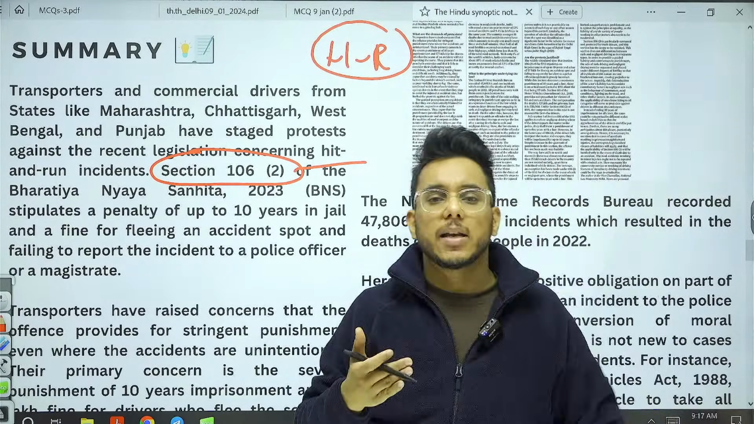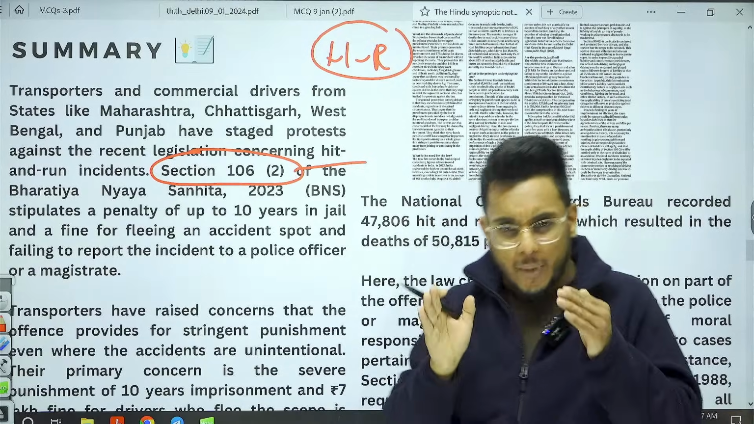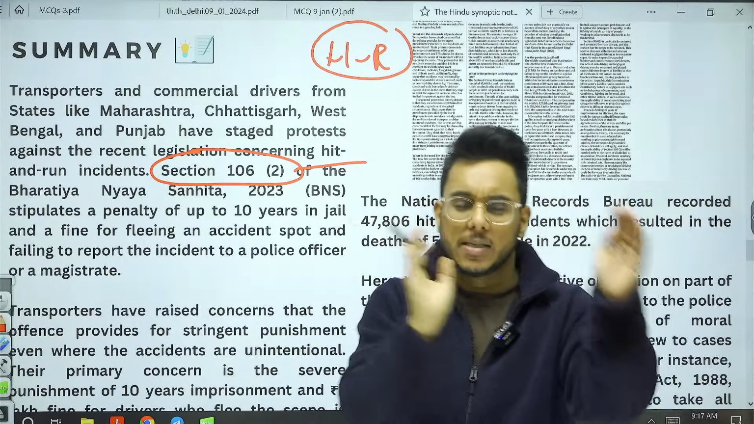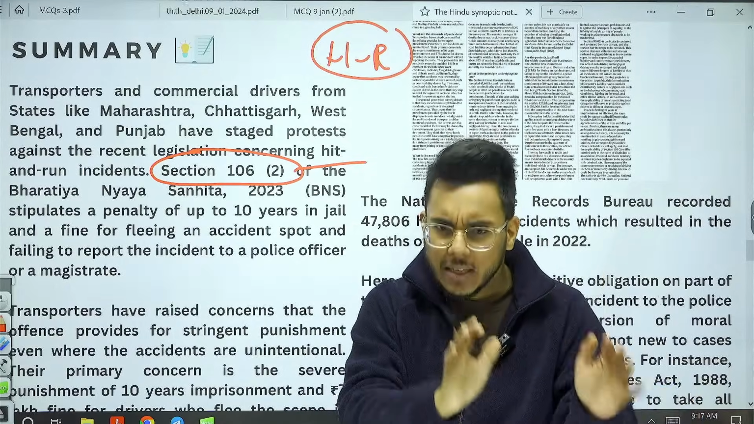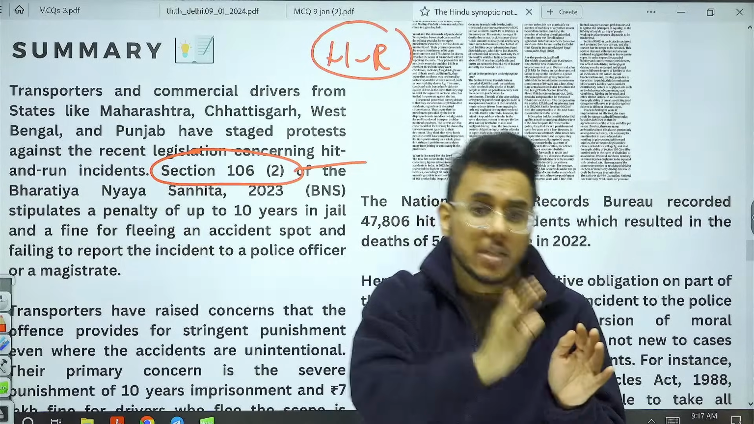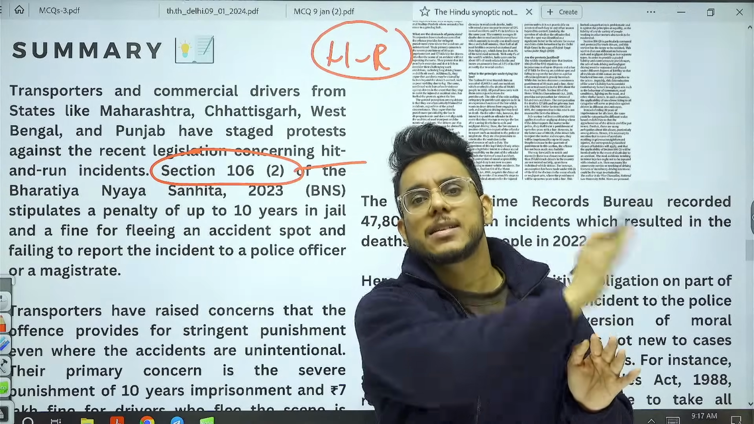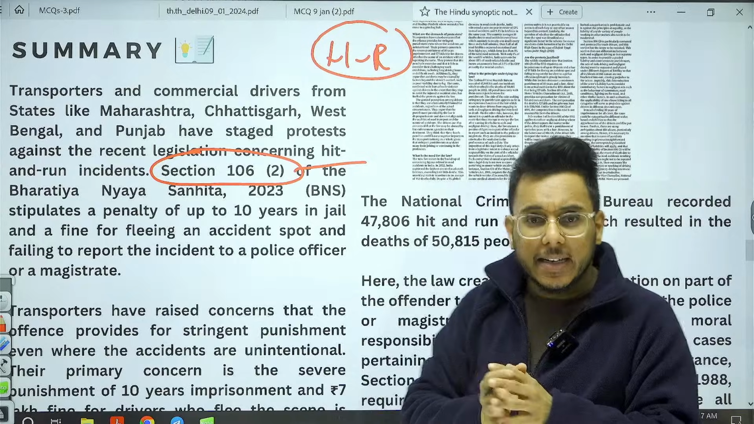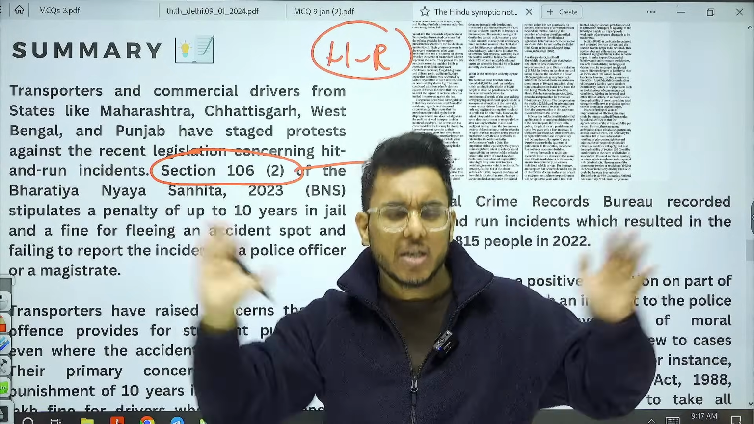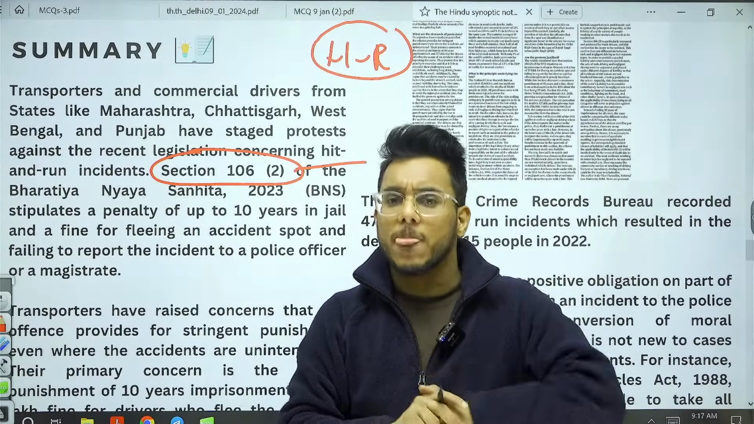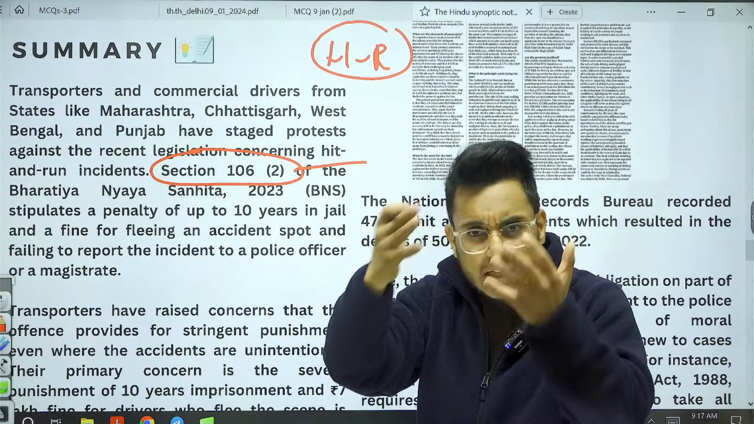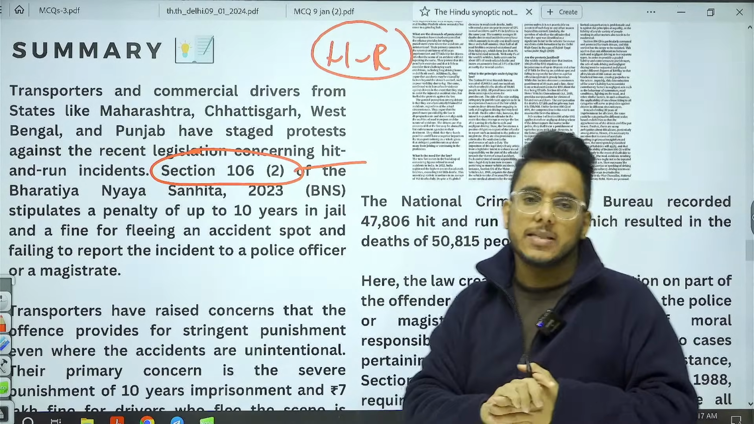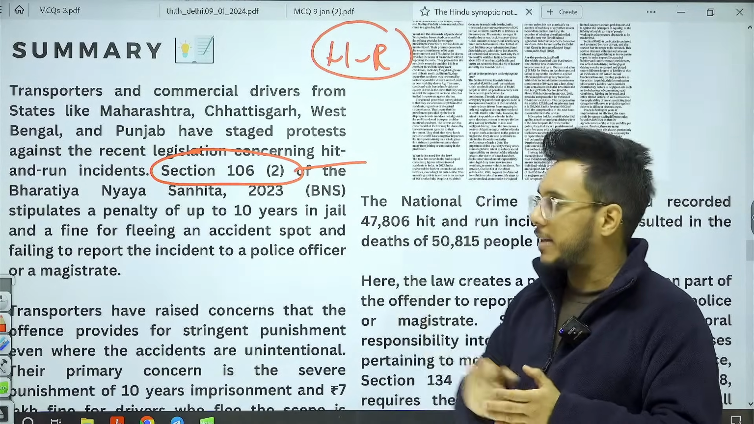What is a hit and run case? A hit and run case is a case of accident where a person operating a vehicle has collided with a person, and rather than taking this person to hospital or reporting the matter, the person has escaped from the scene. This is the hit and run. And if we see, hit and run cases have increased substantially in the last few years. So to deal with this, enhanced punishment and penalties have been proposed in section 106 subclause 2 of the new Bharatiya Nyaya Samhita.